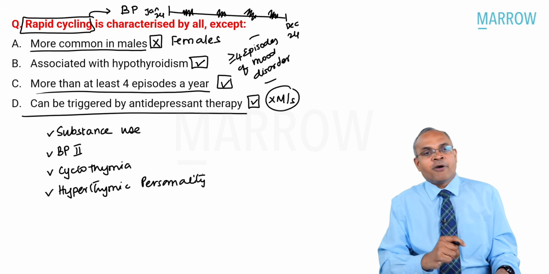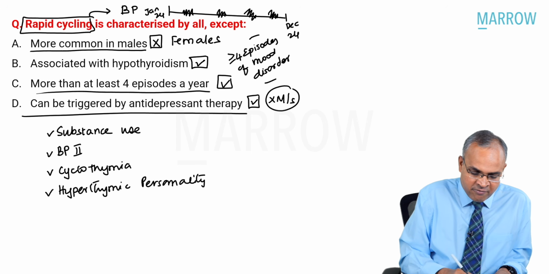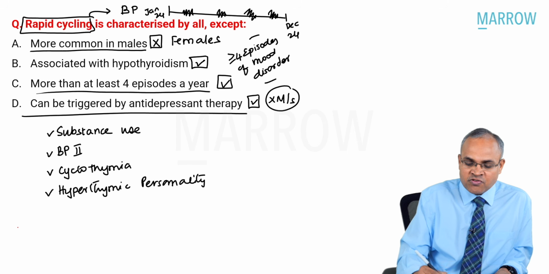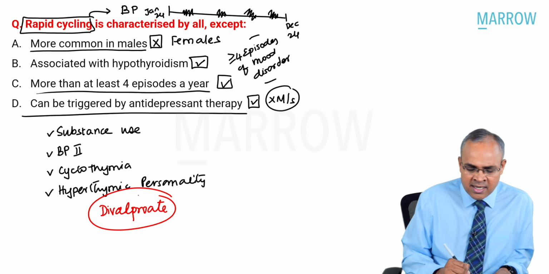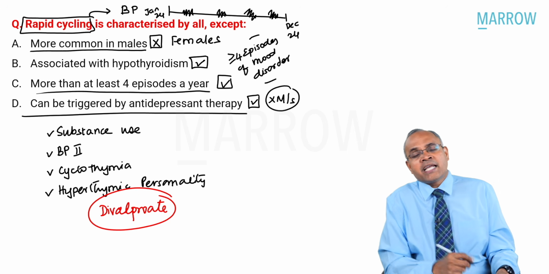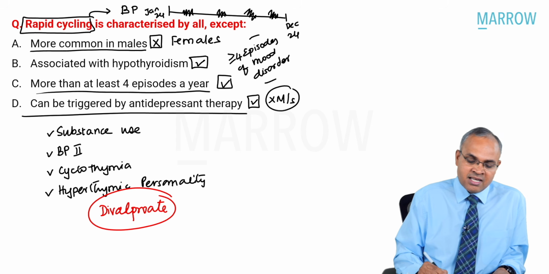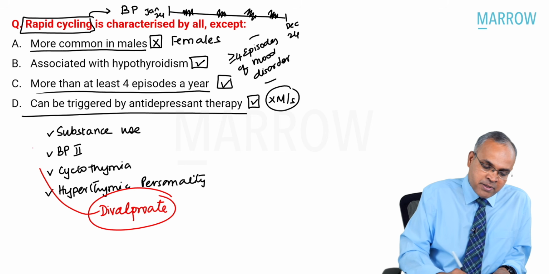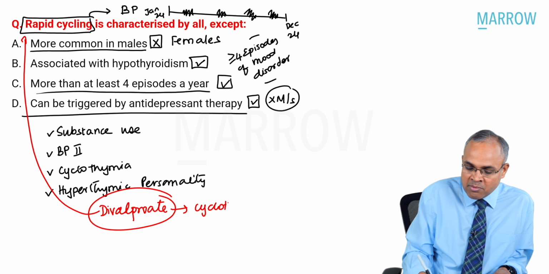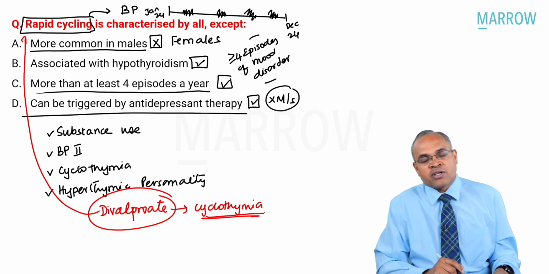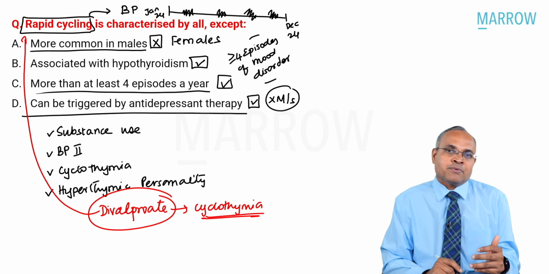One more important point is, what is the drug of choice for rapid cycling disorder? The drug of choice for rapid cycling disorder is divalproate. This is also an MCQ which has come earlier in exams. Please remember, divalproate is the drug of choice, or they can give even valproate as the drug of choice. Divalproate is also the drug of choice for cyclothymia patients, which can be tested in your MCQs.